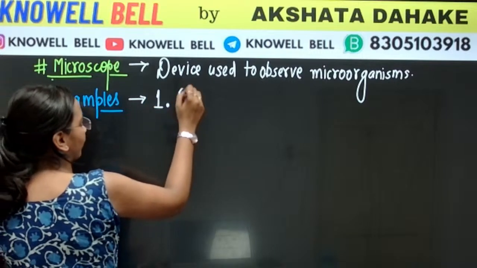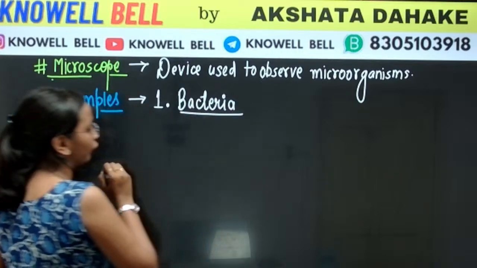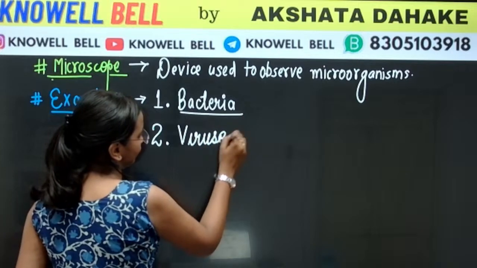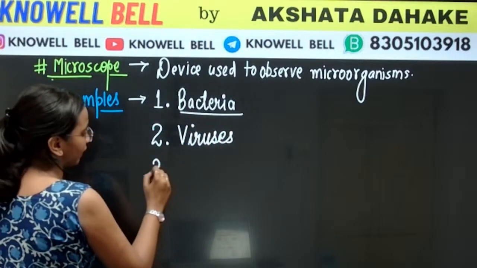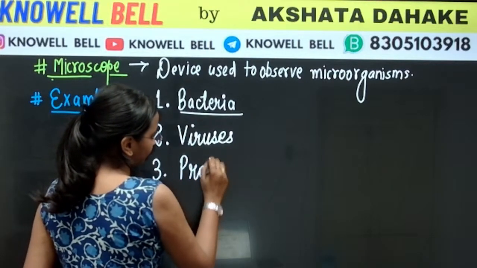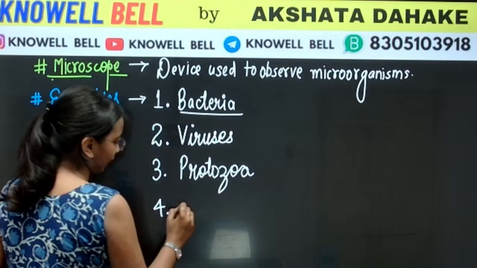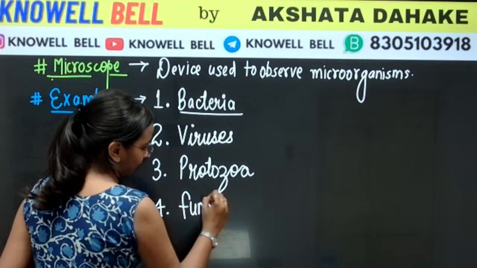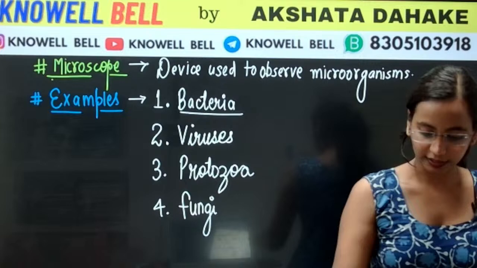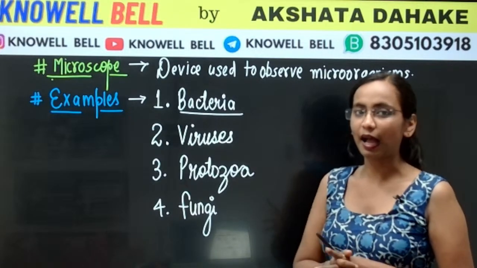The first kind of microorganism we have is bacteria. The second one we have is viruses. The third kind of microorganisms that we have are protozoa, and the fourth one we have is fungi. So we will remember the names of 4 microorganisms here. What are the 4 kinds of microorganisms? Bacteria, viruses, protozoa and fungi.